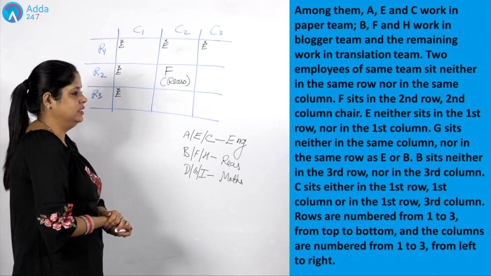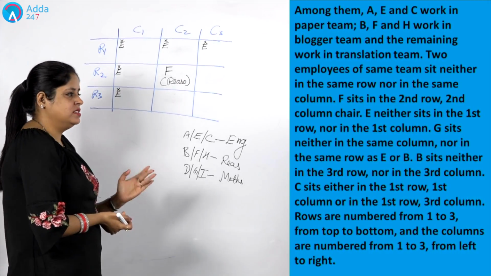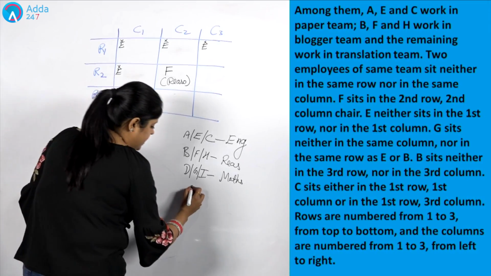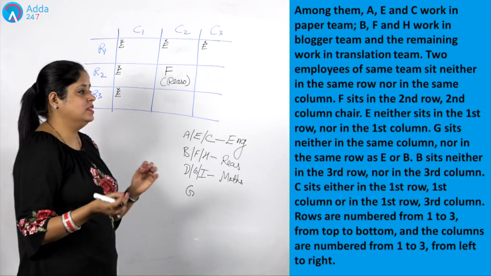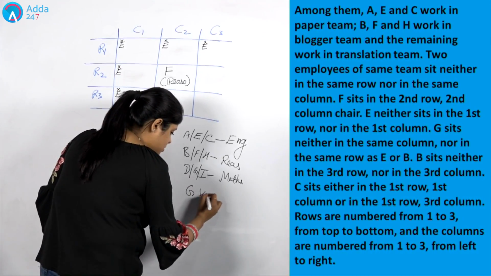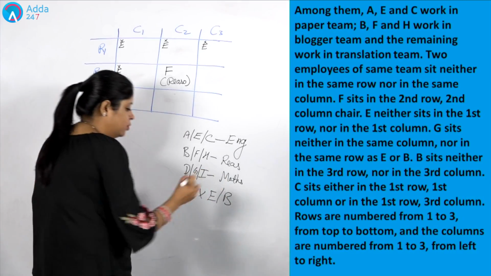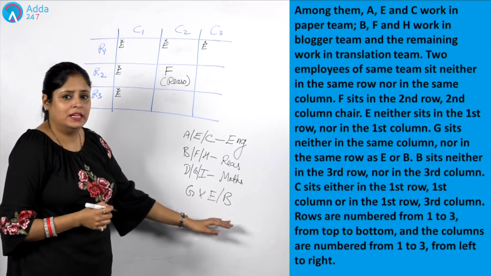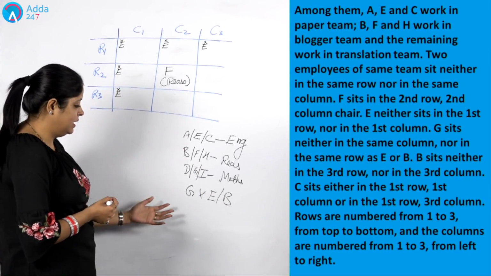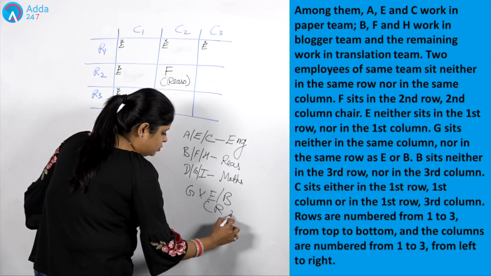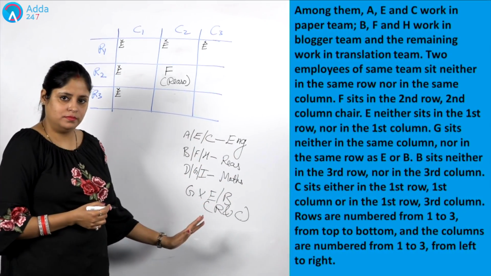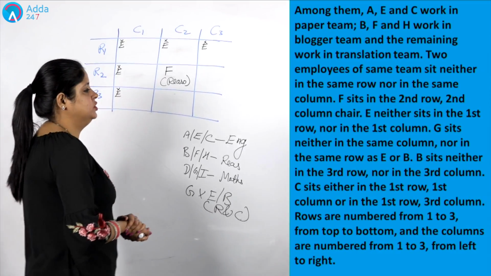Let's concentrate on our next hint. G sits neither in the same column nor in the same row as E or B. G is not in the same column or row as E or B. Now, if I am not writing about any particular row or column, it clearly indicates that this point is associated with both things, that is both row and column.